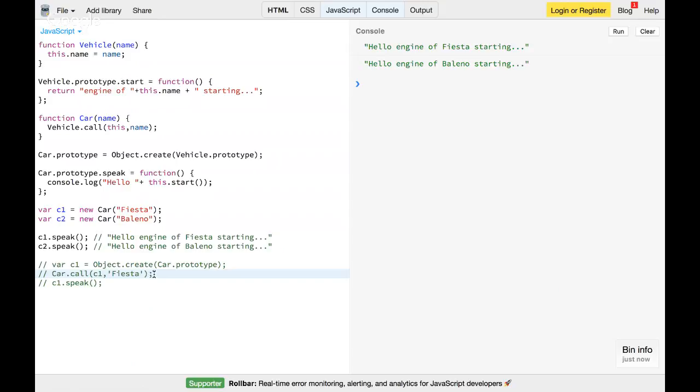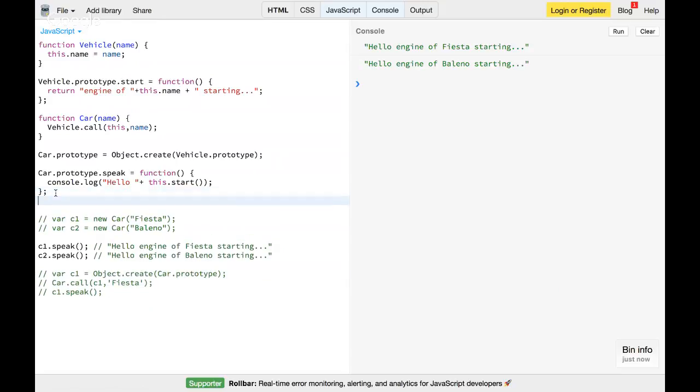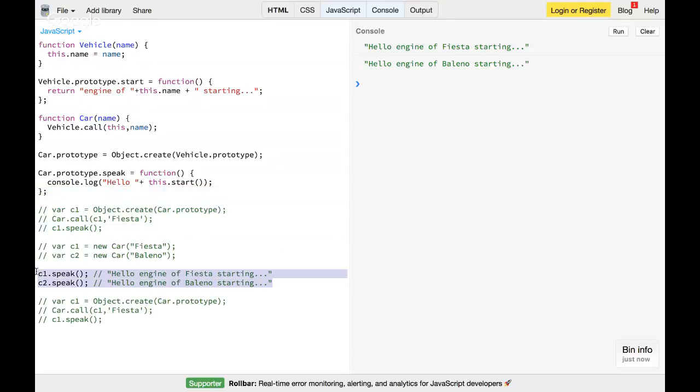So let's say we do the same thing without this. I'll comment out this part and put this over here. Now, instead of the new keyword, I did Object.create(Car.prototype).